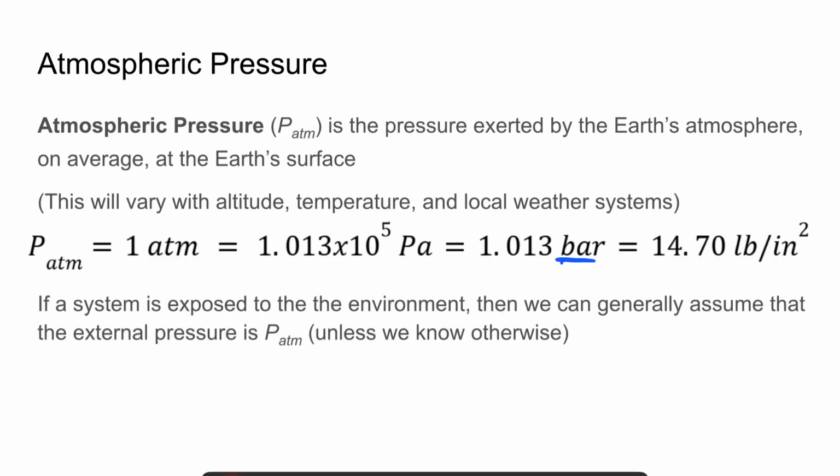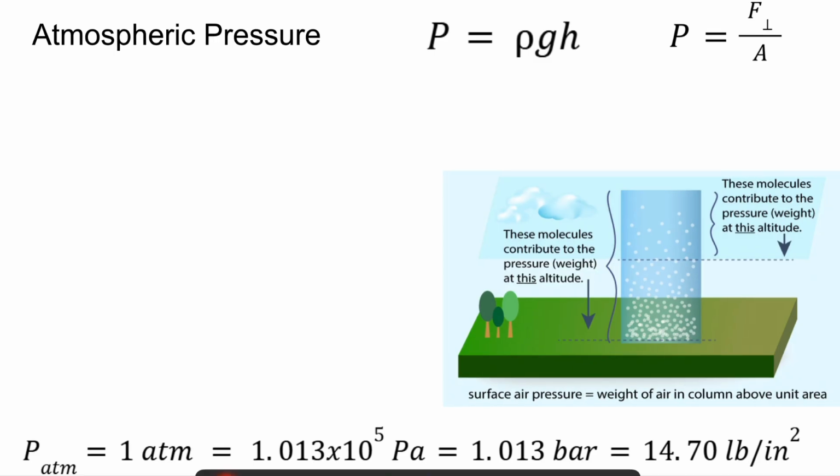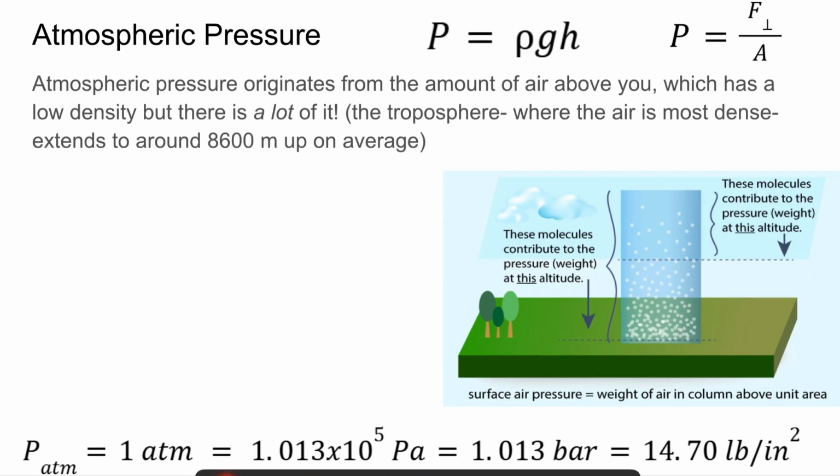So if a system is exposed to the environment, then we can generally assume that the external pressure of the system is PATM, or 1 ATM's worth of pressure. So unless we know otherwise, we can assume that's the case. All right, so let's think about atmospheric pressure in terms of a problem.